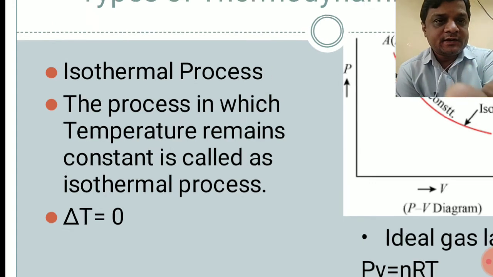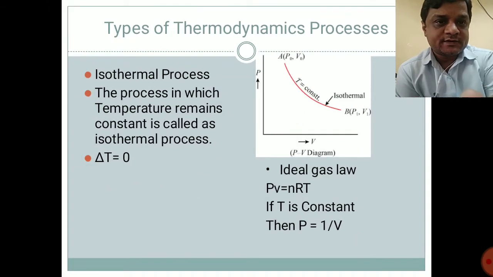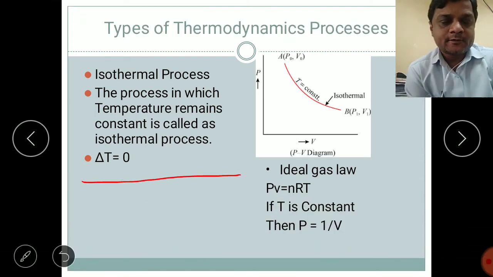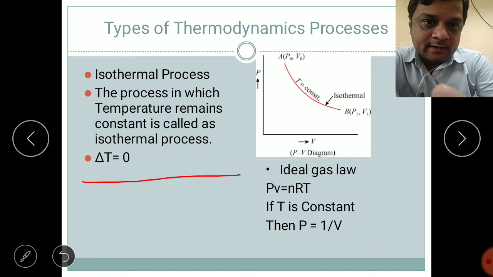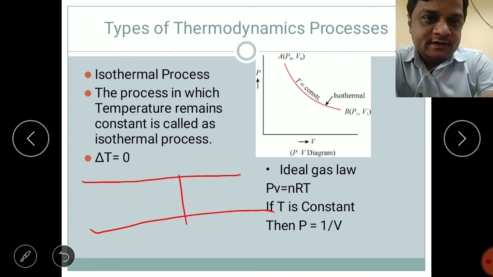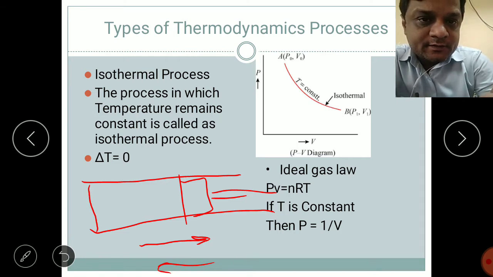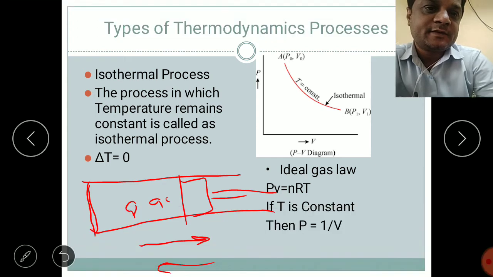For all the processes we will take a common example. Take a cylinder, and in that cylinder a frictionless piston is there, which can move to and fro inside the cylinder. It is closed at one end, and in that cylinder gas is present. This is a system; the system is the gas present in the cylinder.